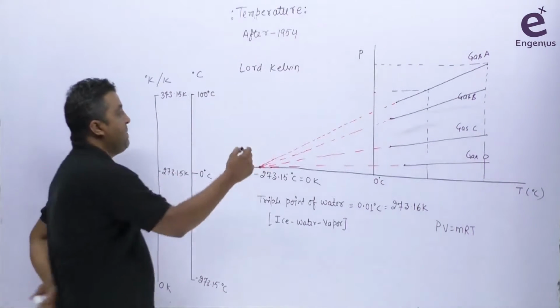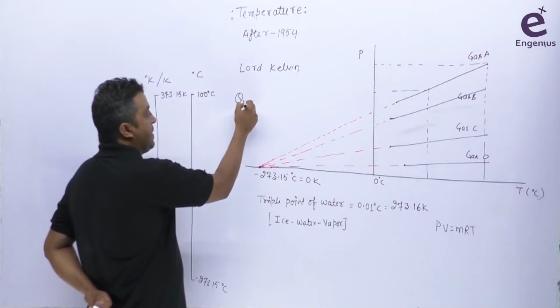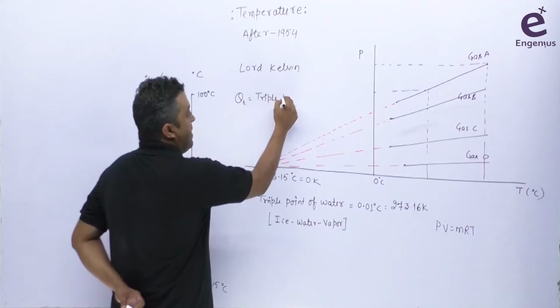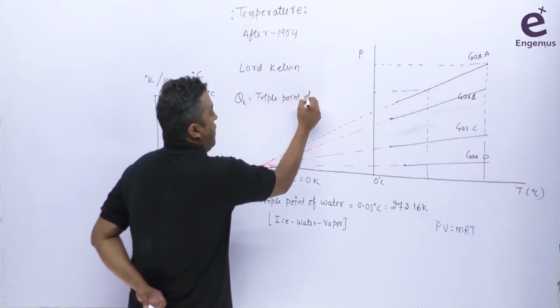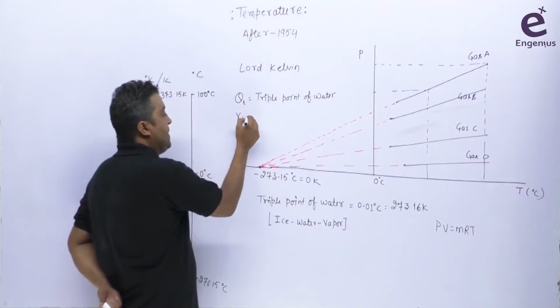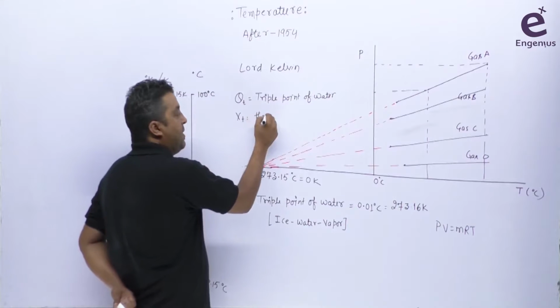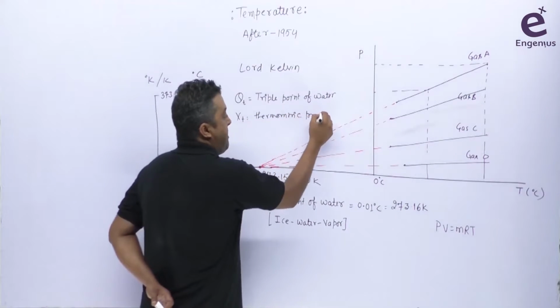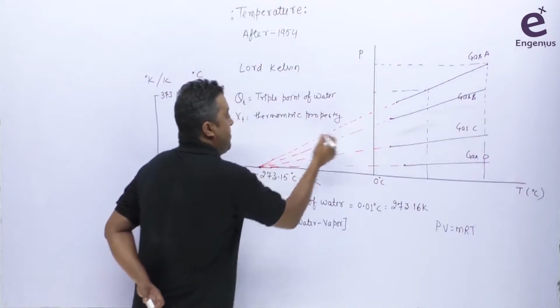Say theta t is the temperature of the triple point of water, and xt is the thermometric property. Again you will do the same thing.